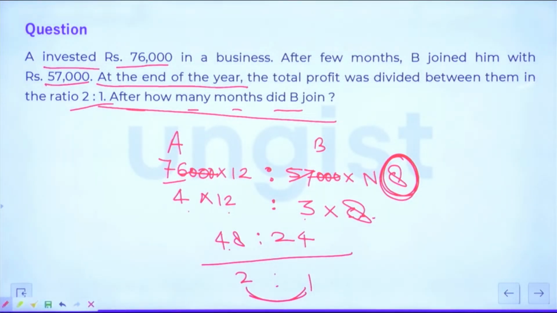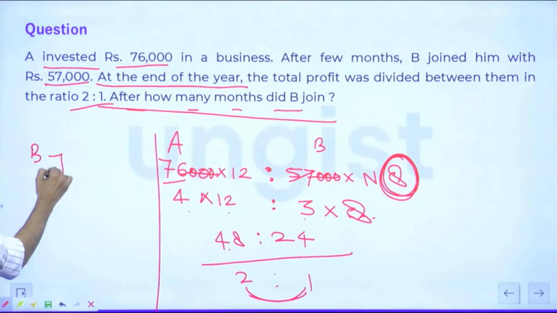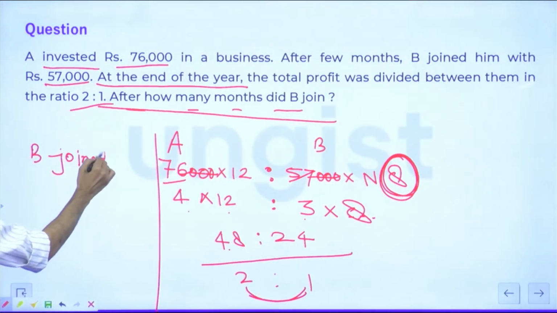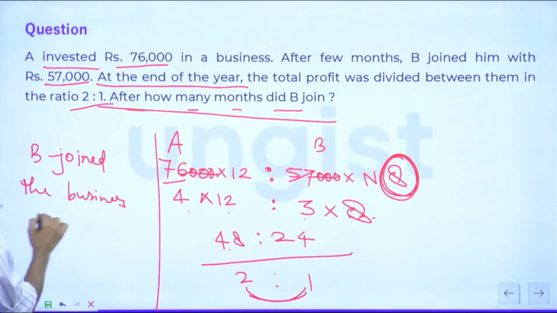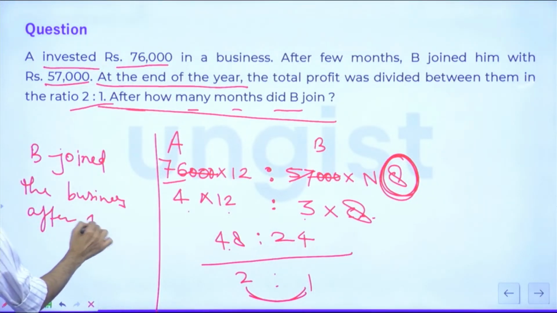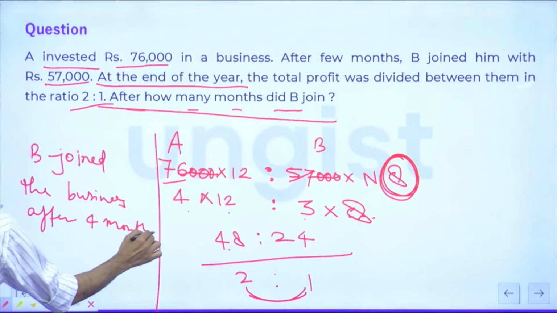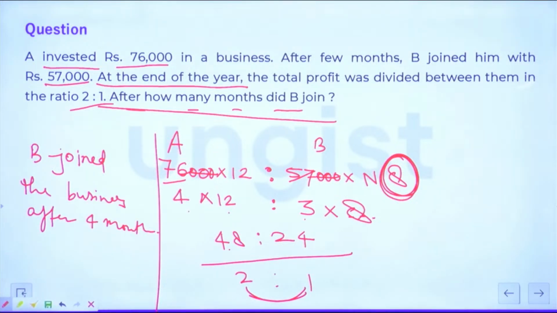Okay, everybody fine now? So the final answer is B joined the business after 4 months, right?